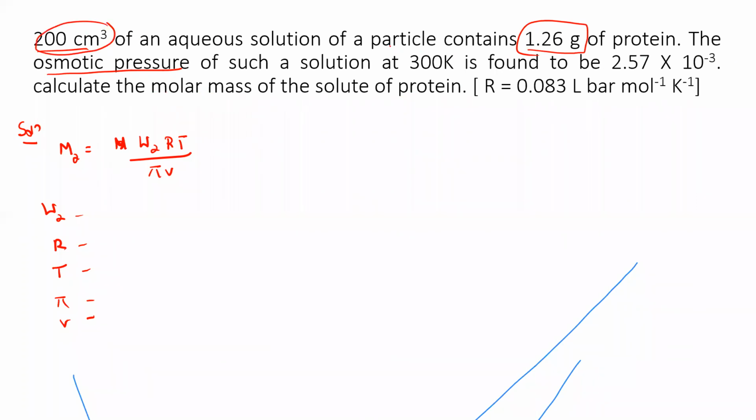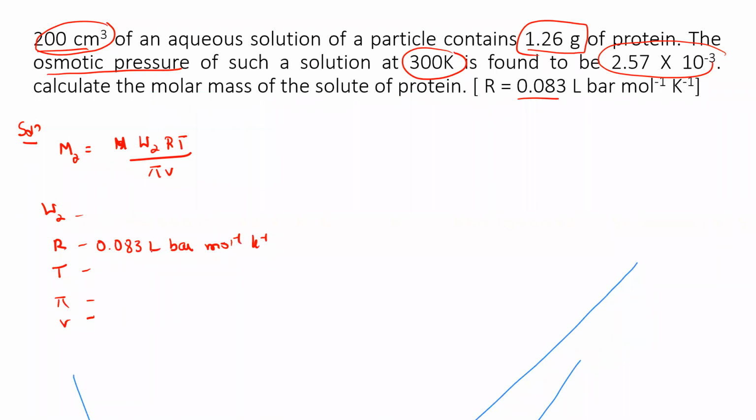The osmotic pressure of such a solution at 300 Kelvin is found to be this much. Out of these 6 terms, we need these 5 terms, and the molar mass of the protein they're asking, and the R value is given. So let me substitute the values here. First of all, R value is 0.083 liter bar per mole per Kelvin.